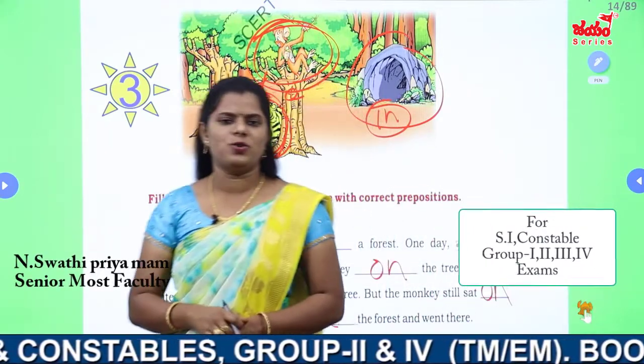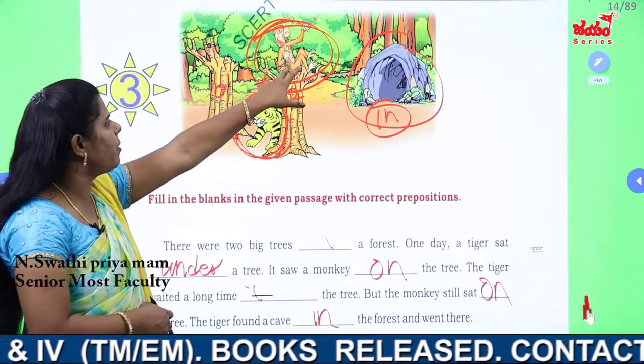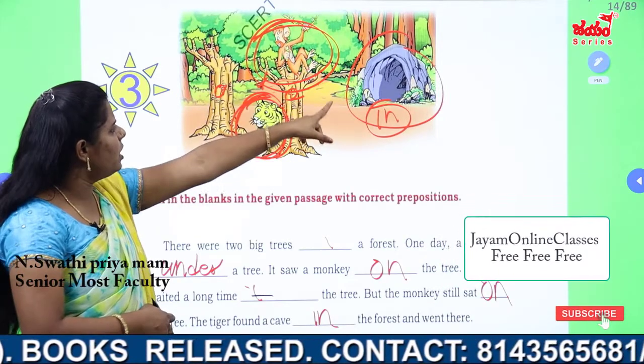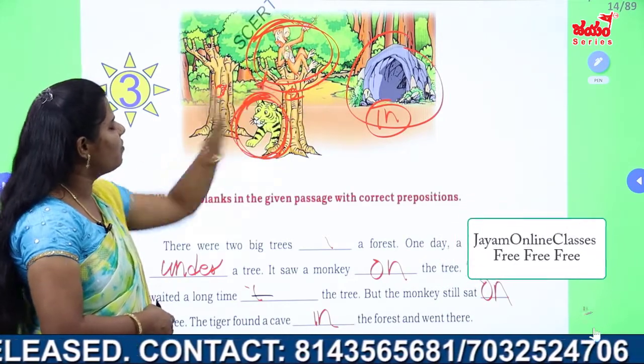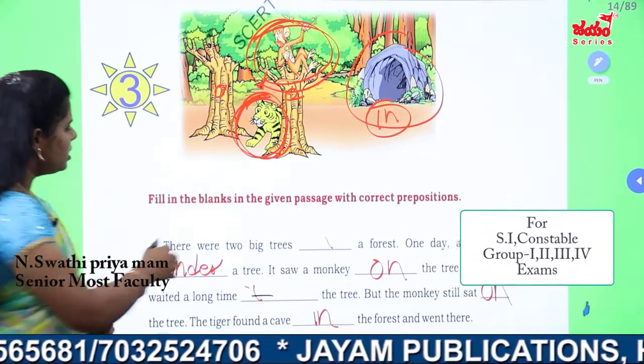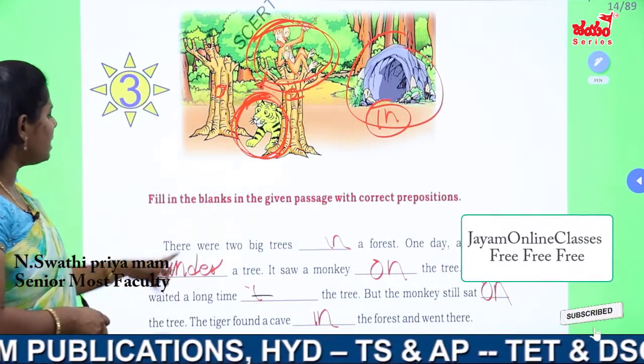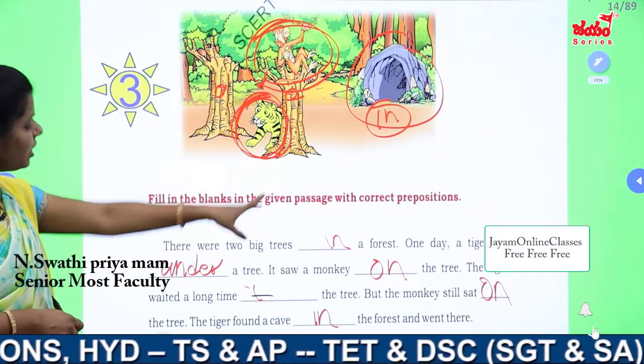Okay my dear students. So చూసారుగా, picturization manner lo మనం ఇక్కడ ఏం చూశాం? On the tree, under a tree, in a forest, the 2 trees in a forest. So like that we discussed and we arranged all these things. First of all we will see there are 2 trees in a forest. One day a tiger sat under a tree. It saw a monkey on the tree.